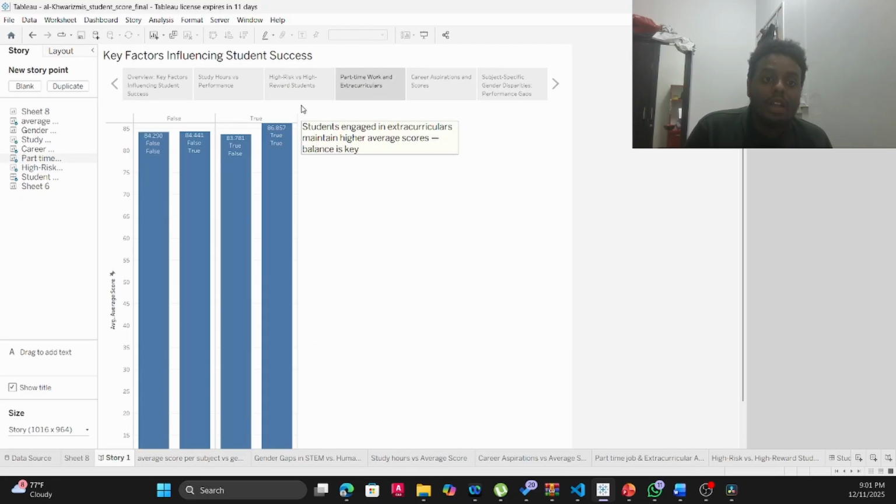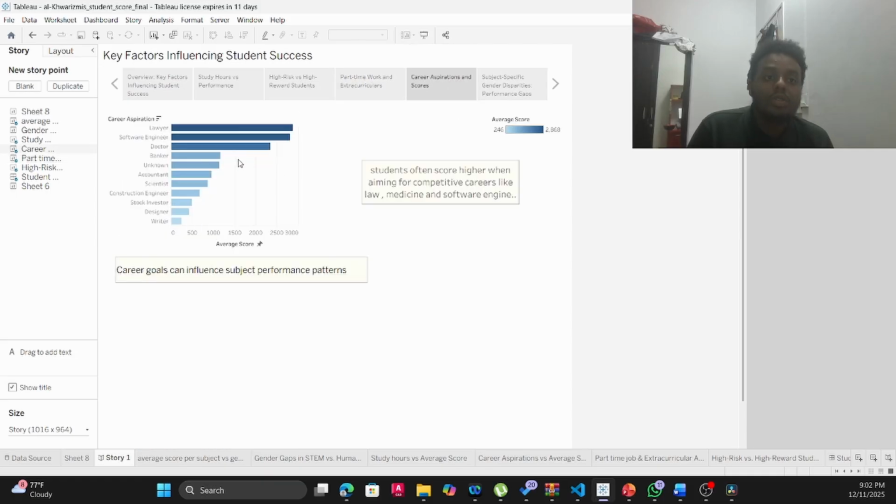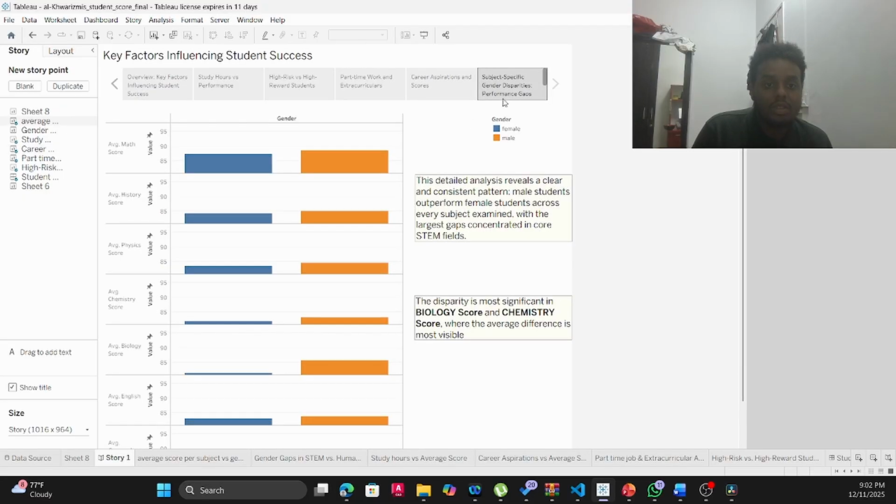Also, you can see that students with extracurricular activities and part-time jobs have good time balance and therefore a higher score. And you can see students who aspire to highly competitive careers like doctors, lawyers, and software engineers tend to score higher than those who aspire to other careers.